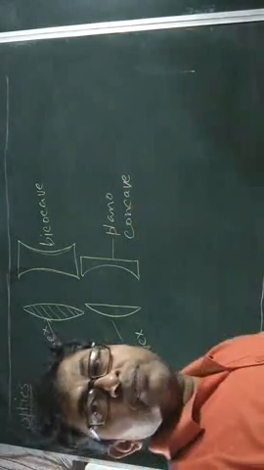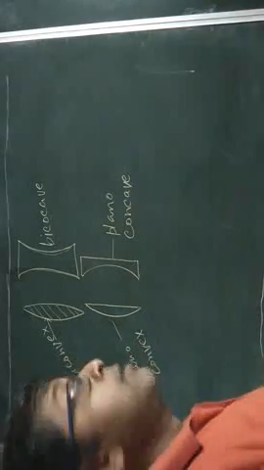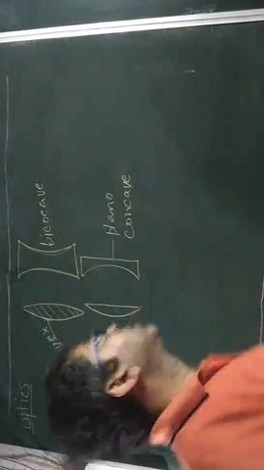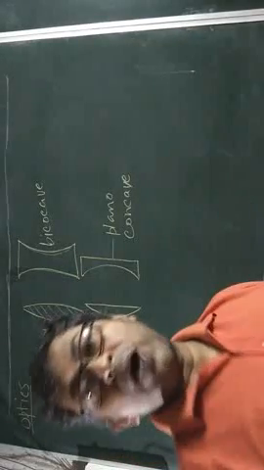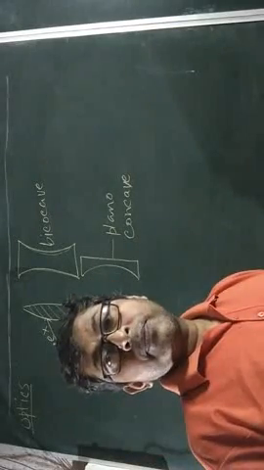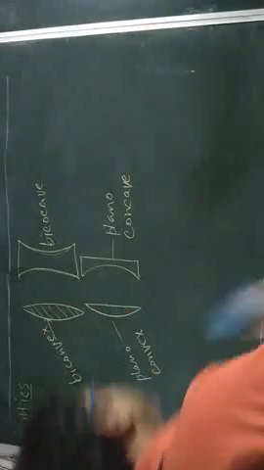Now actually we can consider a lens as the overlapping part of two imaginary spheres.